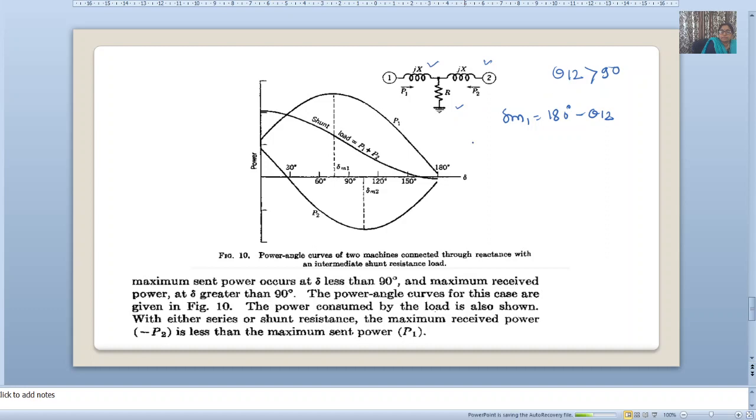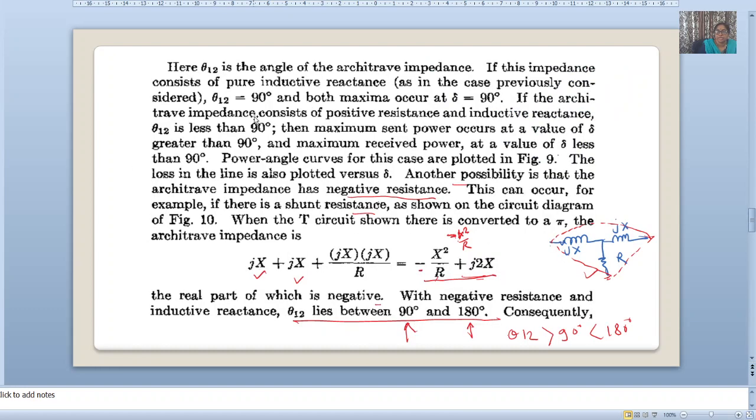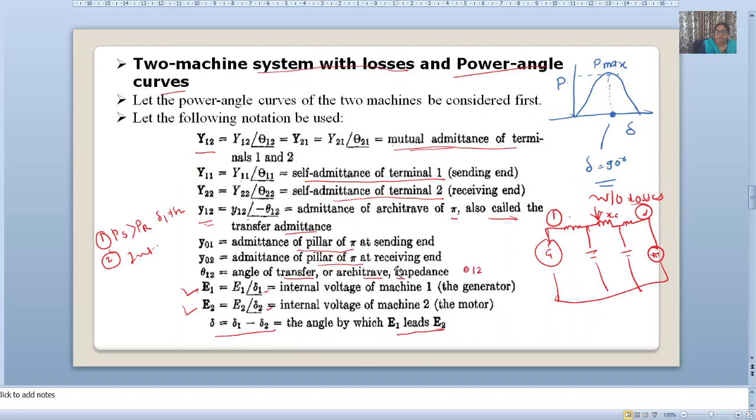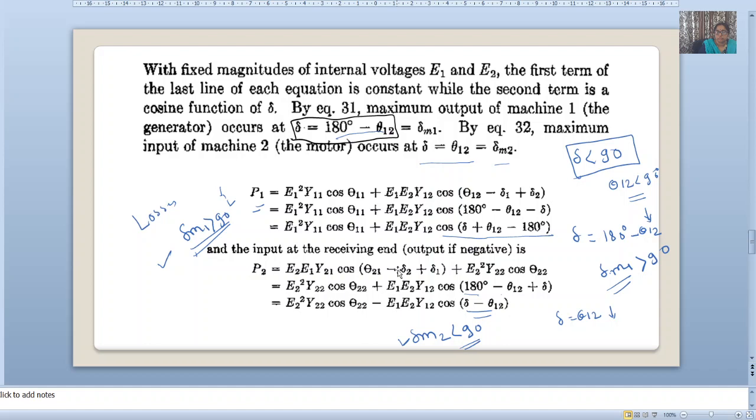While del m2, from equation 32, again I will go back. Del is equal to 512, that is del m2. When will it occur? When this P2 will be maximum, when del is equal to 512. So that's why del is equal to 512 is del m2.